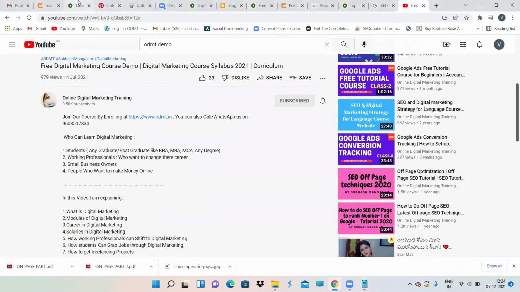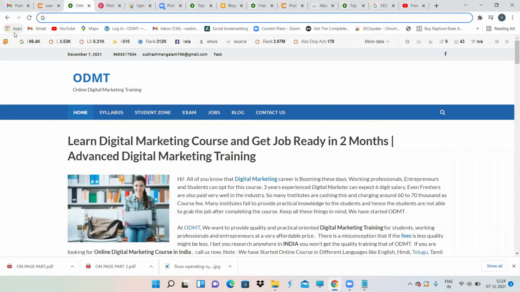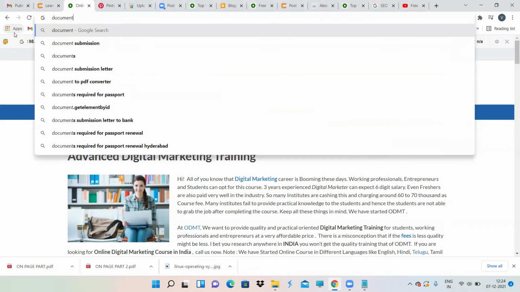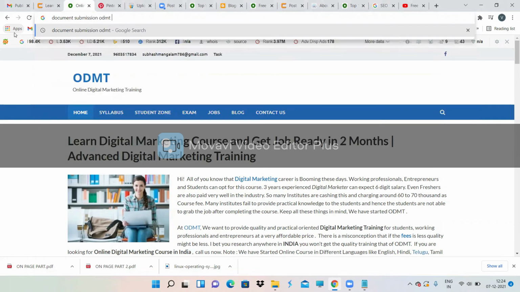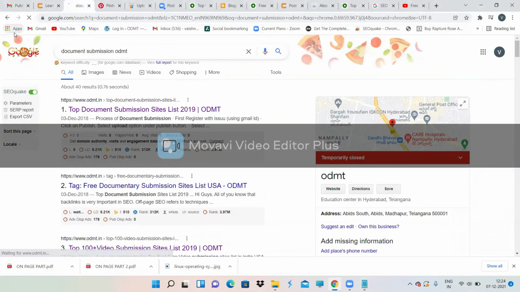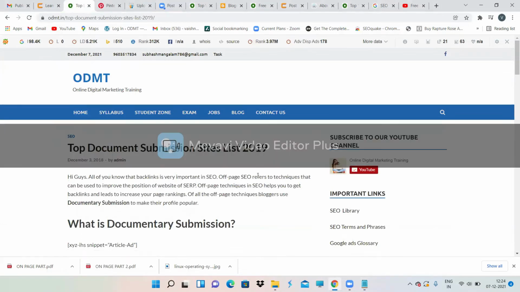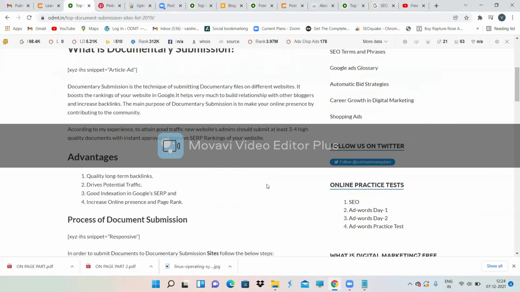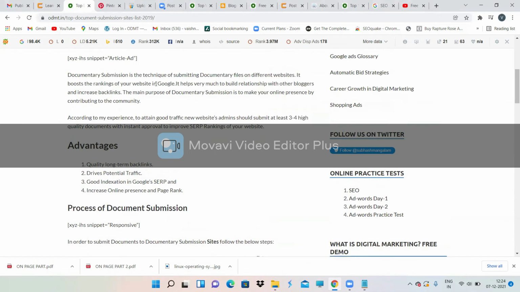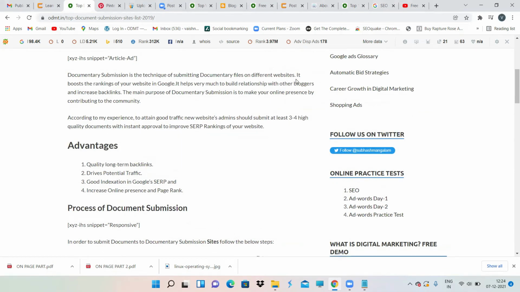Now we'll see what the document submission sites are. Top document submission sites. Again, I'm telling you, this is very easy to do. Off page is really easy to do, but people will tell their employees or freshers to do it, because it is easy, but it is very hectic work, and it is never ending. Document submission is a technique of submitting documents on different websites.